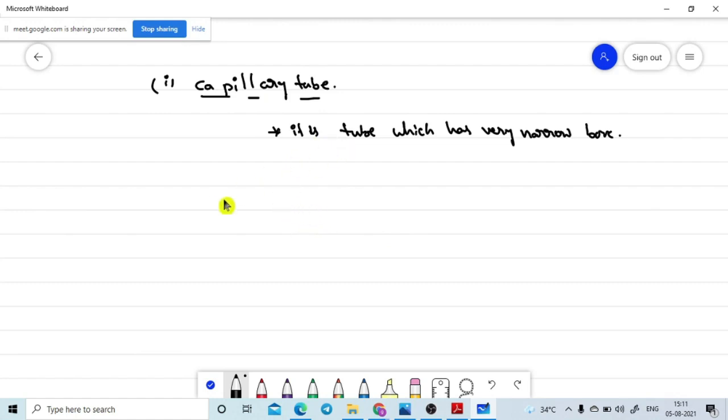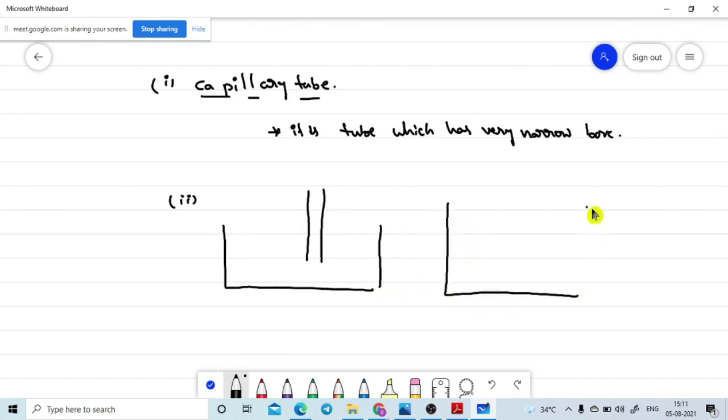Now we are going to another definition. Before giving the definition, if a capillary tube is dipped in a liquid, any liquid, we observe two types of phenomena. This is the liquid level in the vessel or container.